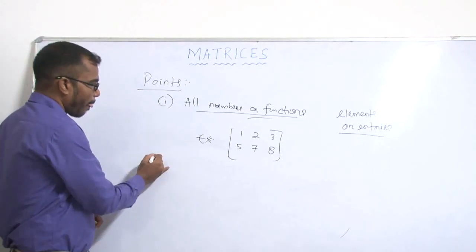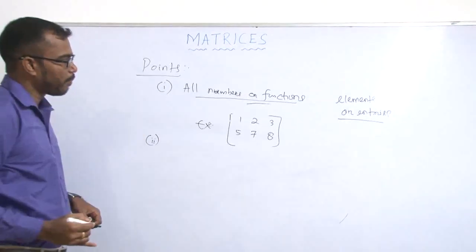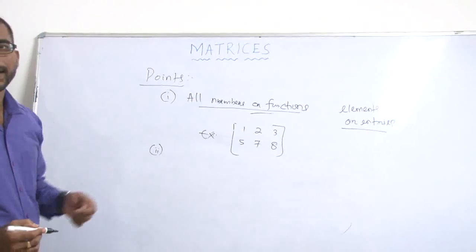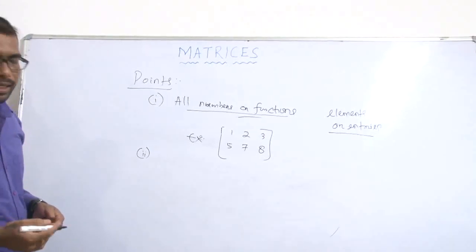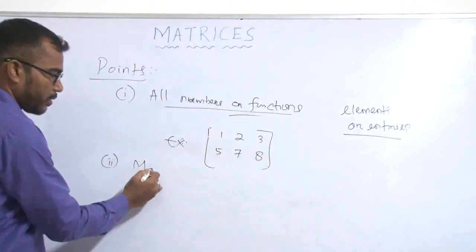Next, the second point: a matrix can be denoted by a capital letter.